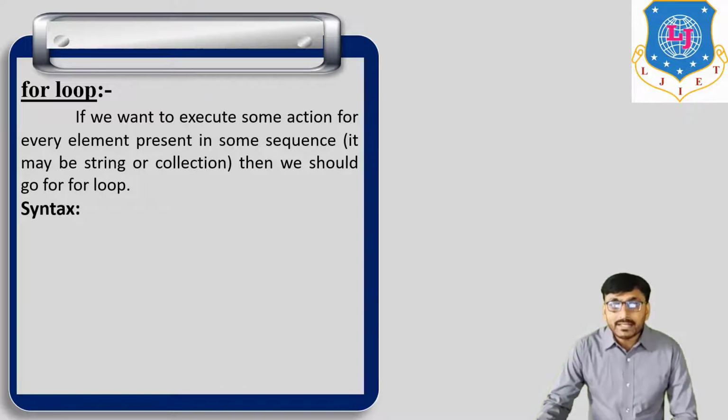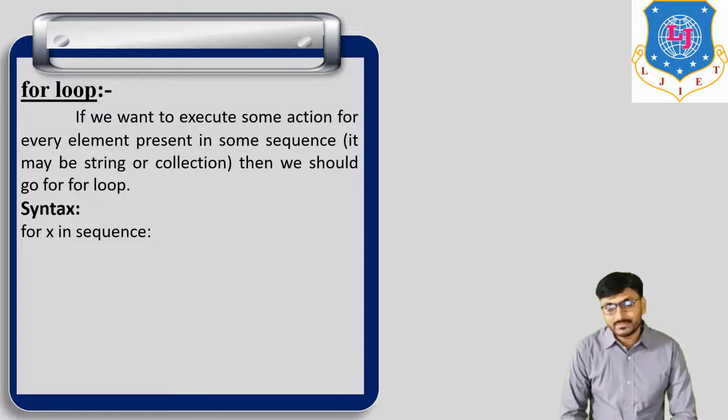Now the syntax of for loop: for x in sequence. The sequence is a string or any other collection. So for x in sequence means for every element of the sequence, then the body of the program.